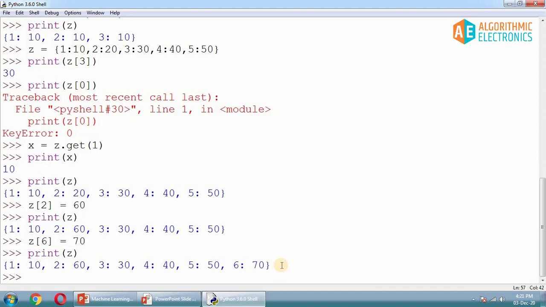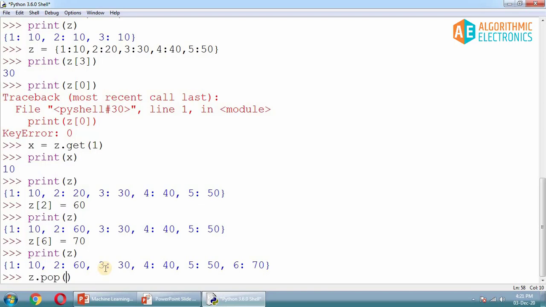Now let's talk about deleting an element from the dictionary. There are lots of methods to do so. Number one is the pop method. So if I write z.pop, and if you write it like this only, without anything inside, as far as the pop method is concerned, it must remove the last element.